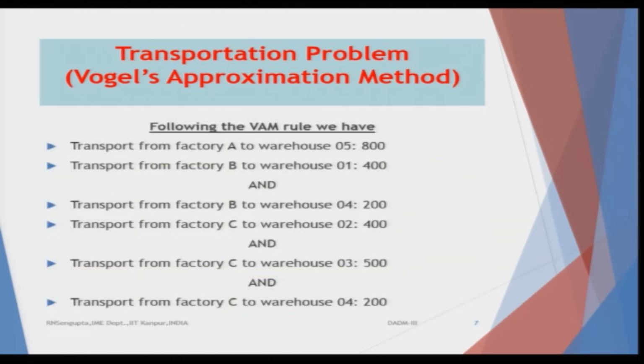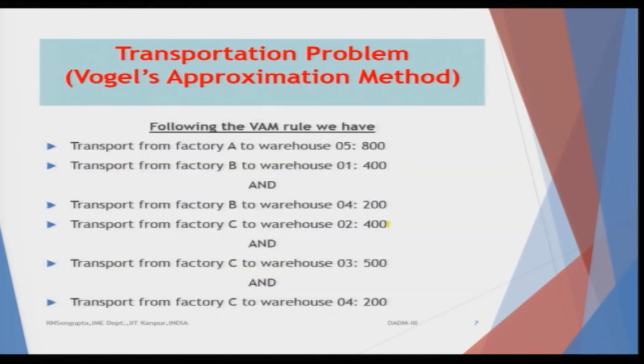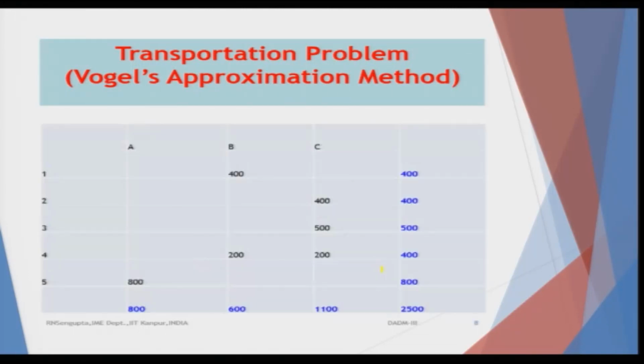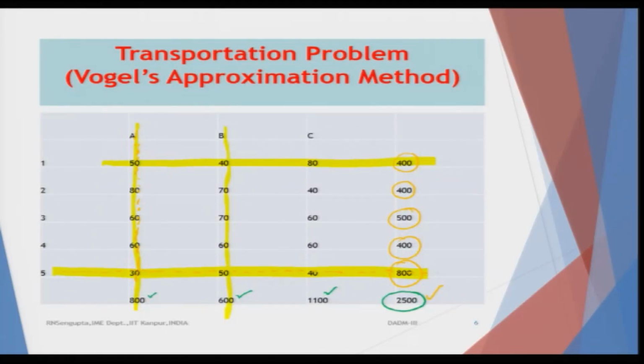Now, when C chooses, it would choose the values in such a way that it will first allocate 400 to 2, let us see. It basically chooses 400 to 2 because that is the least, and the corresponding values would be, because 500 is needed for the cell which is 3.